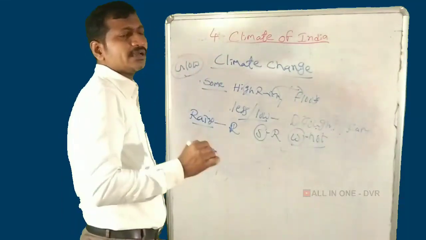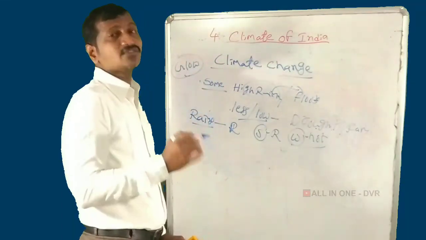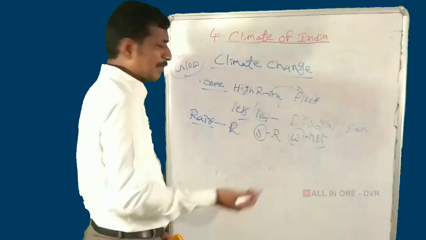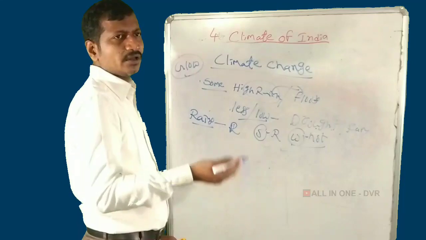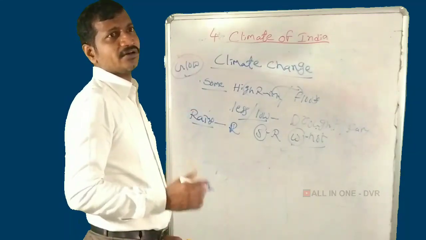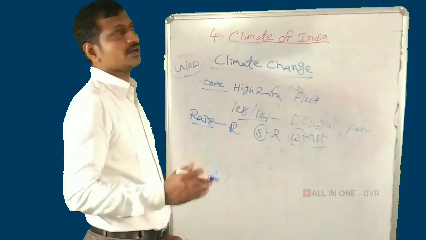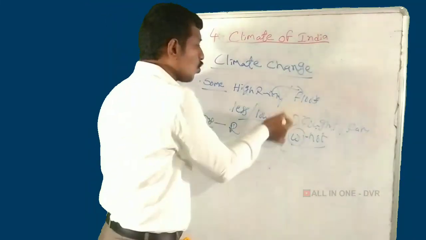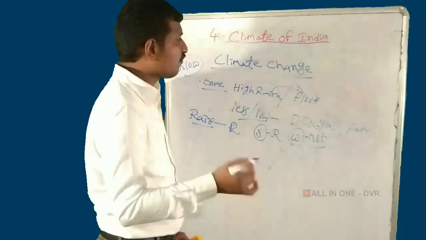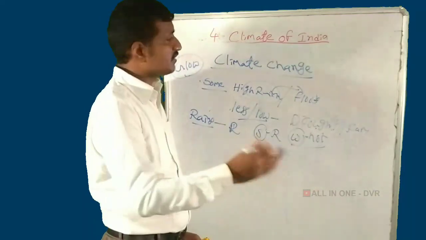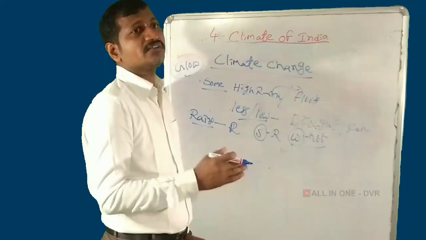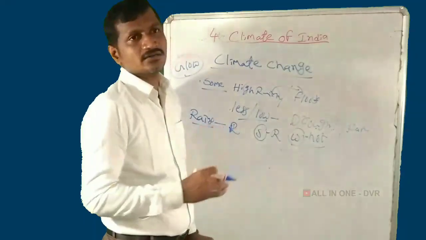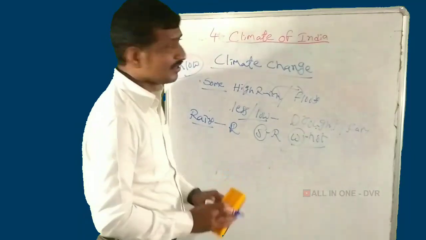The temperature increases day by day and the climate also changes. Some places face floods and some places face drought. This is climate change.